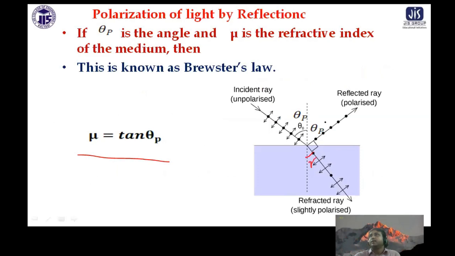This is r, this is the angle theta. If this is theta p, this is also theta p. So theta p, this is 90 degrees, so this is 180 degrees. So basically the summation of this angle and this angle will also be 90 degrees.